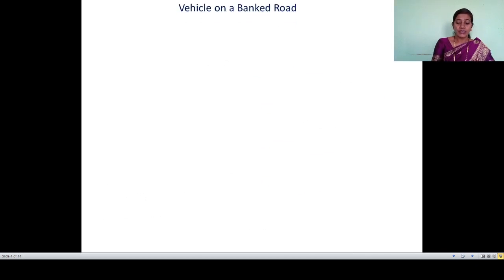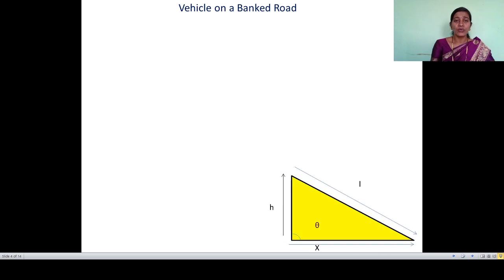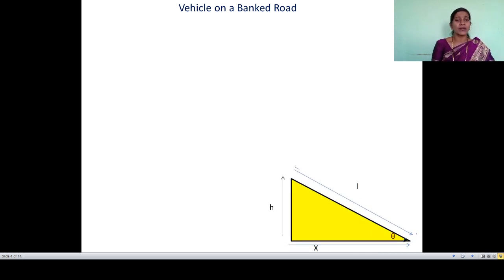Vehicle on a banked road. We should know these applications differ from the vehicle on a banked road. Whenever any vehicle is revolving on a horizontal circular track, it is in circular motion. We know for circular motion, centripetal force is very important.